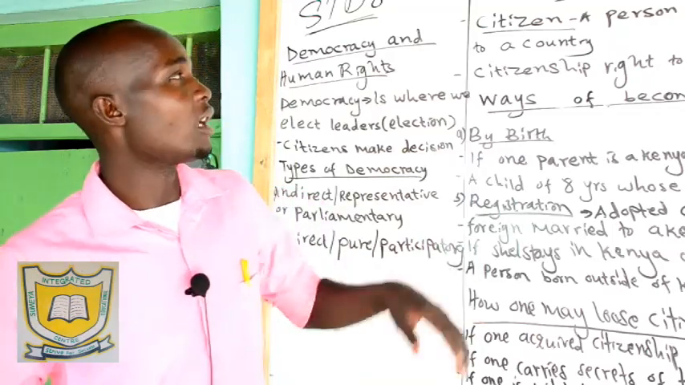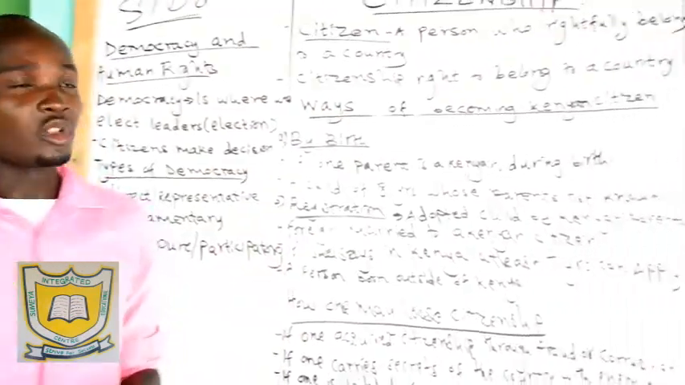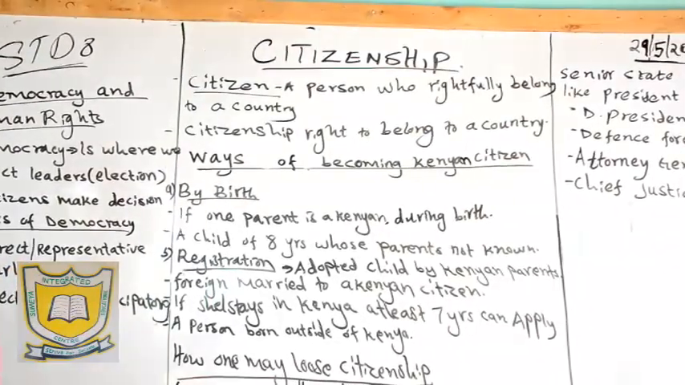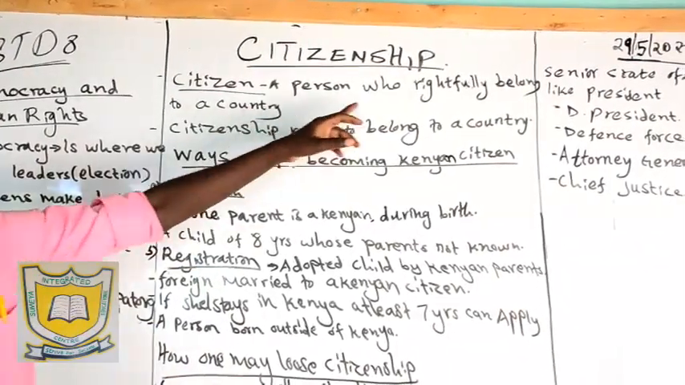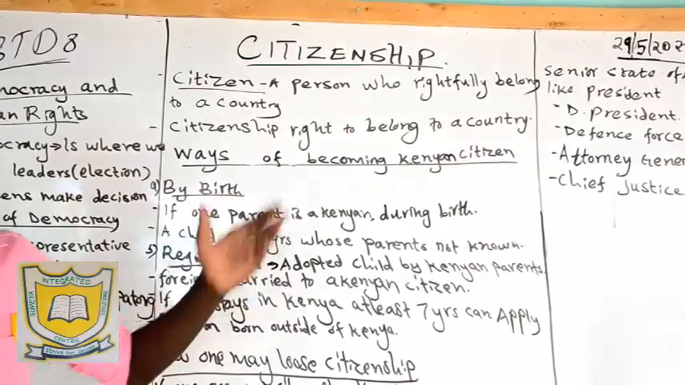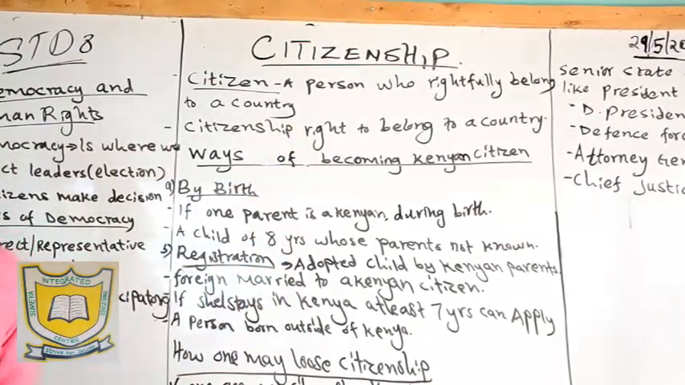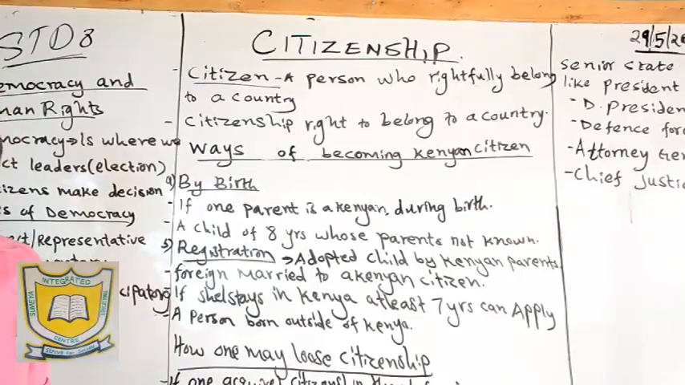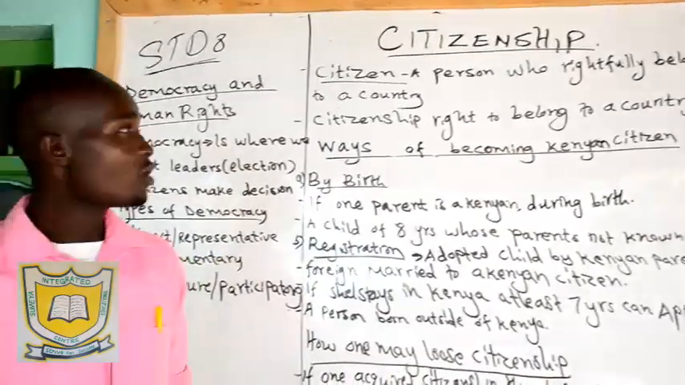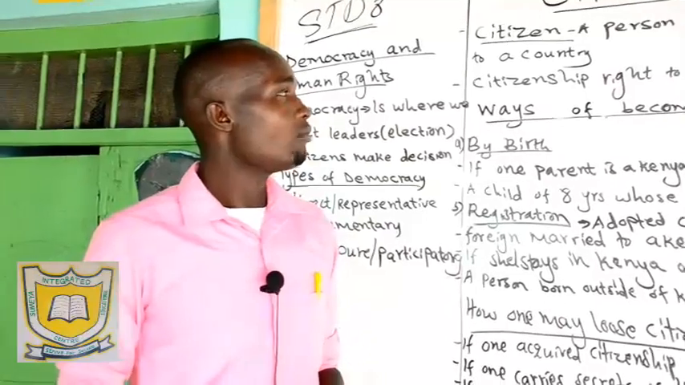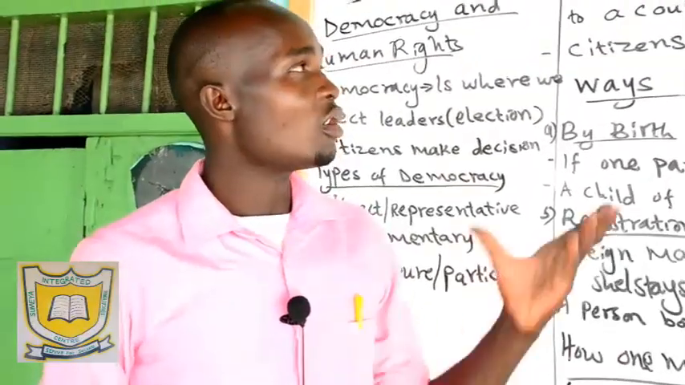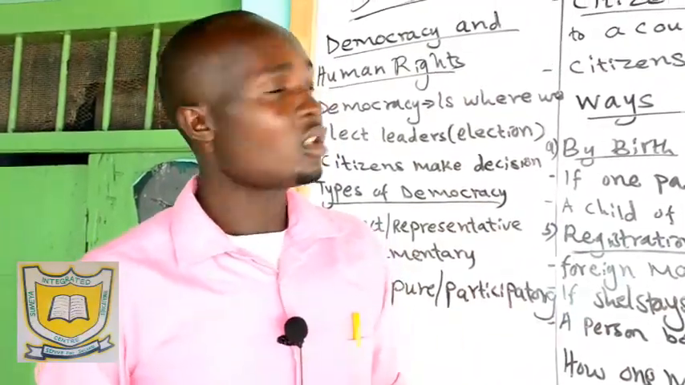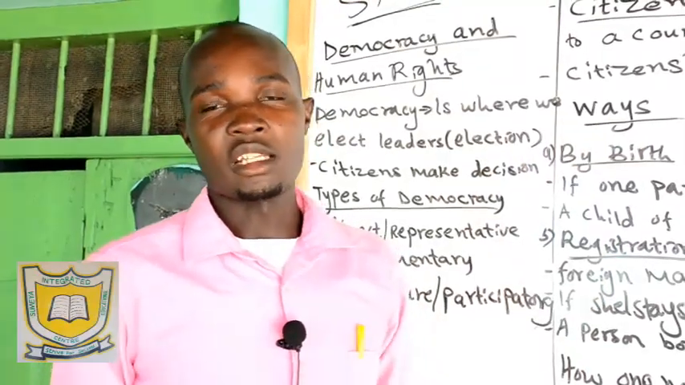So today we want to look at citizenship. We shall define who is a citizen. A citizen is a person who has a right to belong to a given country. For example, I'm a Kenyan. I have a right to belong there because I was born in Kenya and my parents are Kenyans. So a citizen is a person who has a right to belong to a given country.